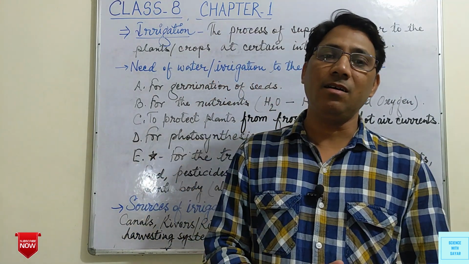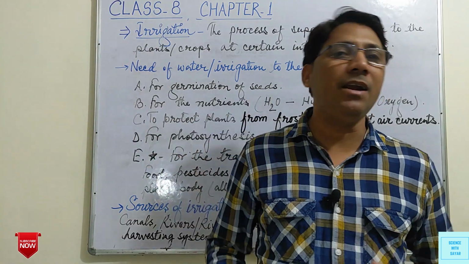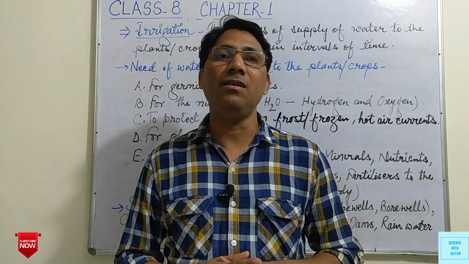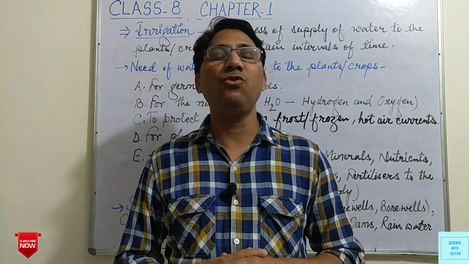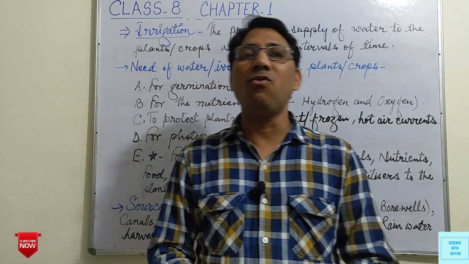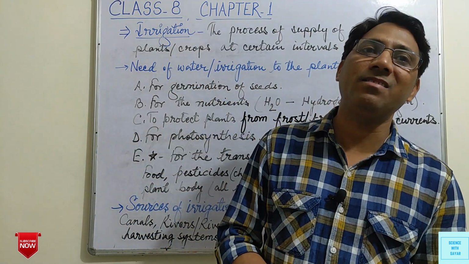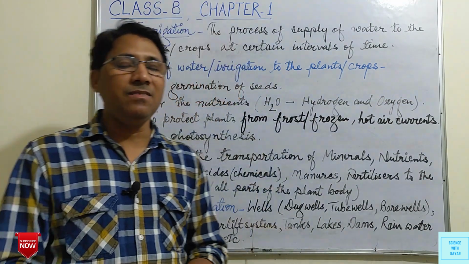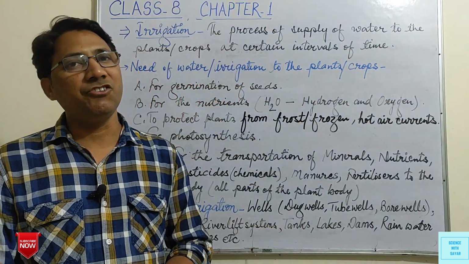So at different intervals of time and in a certain quantity, we supply water externally to the crops. This system of supplying water to the crops externally after a certain interval of time is known as irrigation.